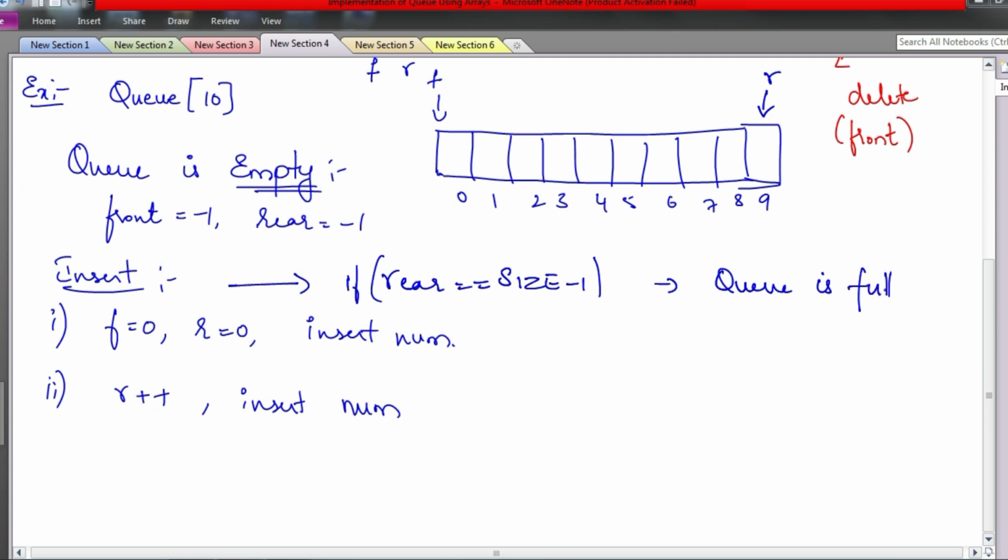Okay, the queue is full and you can't insert further, so the insertion operation will not happen. So this is about insertion. When you are inserting a new element, first check whether the queue is already full. If it is not full, then you can insert.